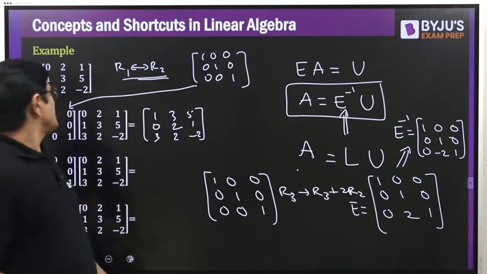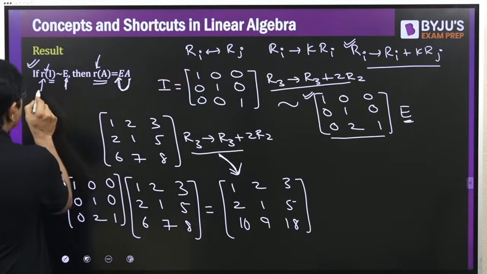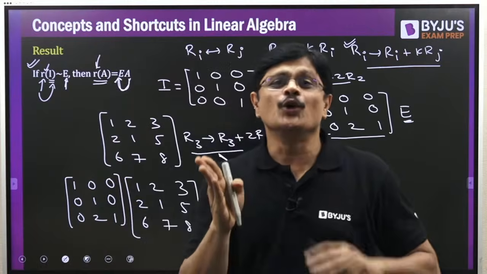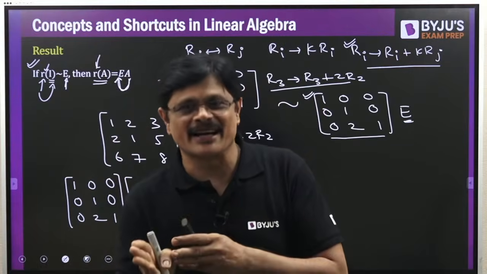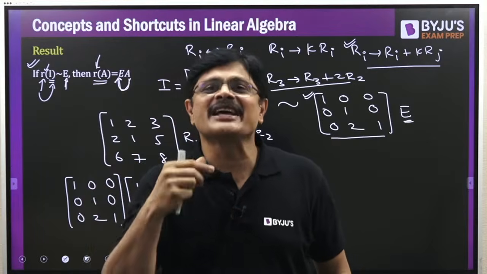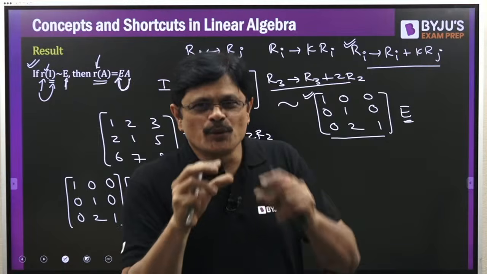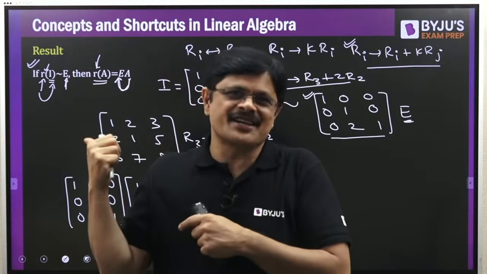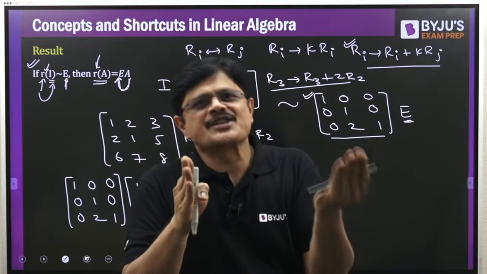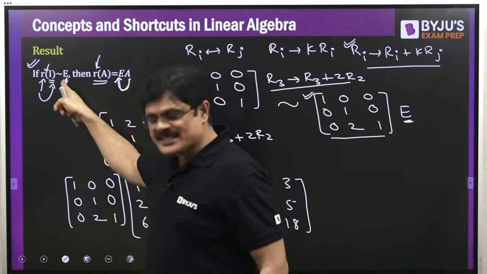See, RA here I just mean, I use that notation for simplicity, sir. It means doing some particular row operation on the identity matrix. It is not a universal notation, I just use it for simplicity. To make that statement look simple, I wrote R of I, which means I am doing some row operation R on I. And you get this matrix E.